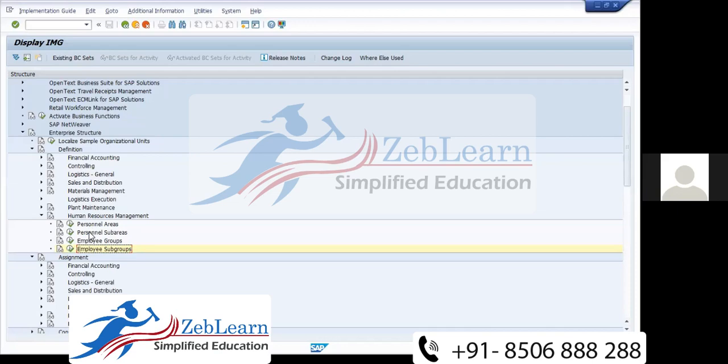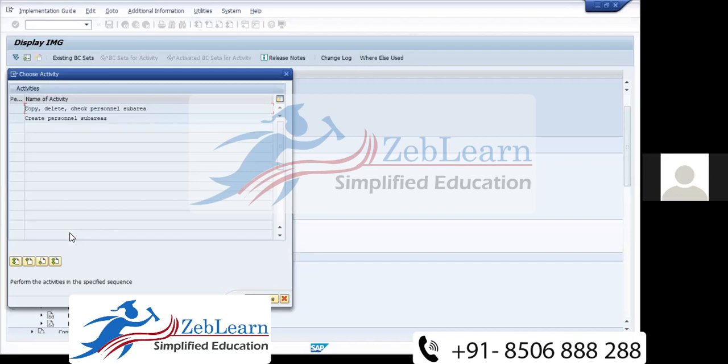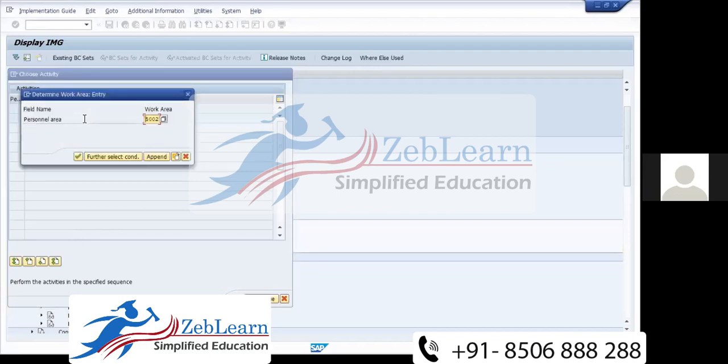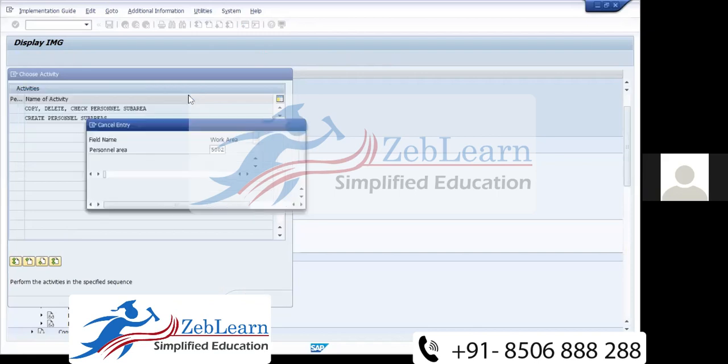Why? Because during creation of a personal sub area, the system already gives a pop-up asking under which personal area I want to create the personal sub area. That's why no need to do the assignment from personal area to personal sub area.